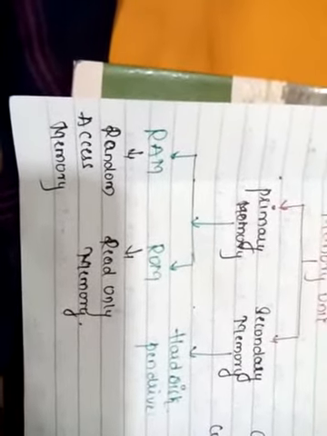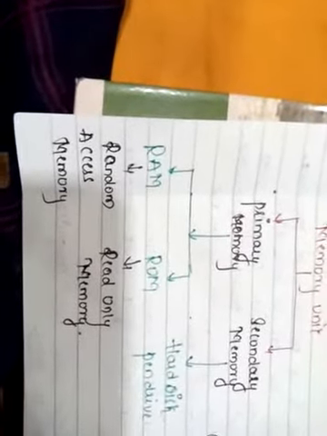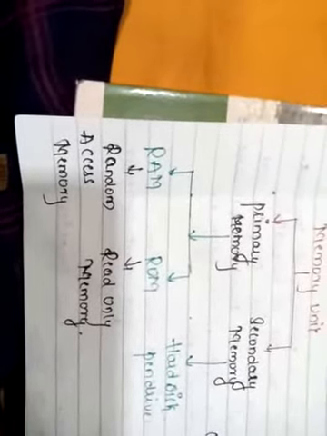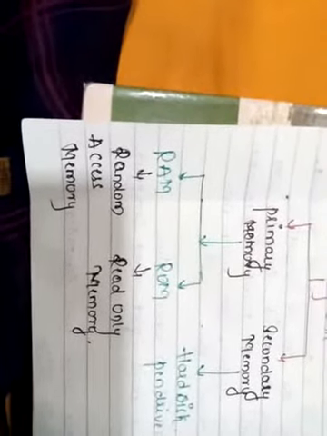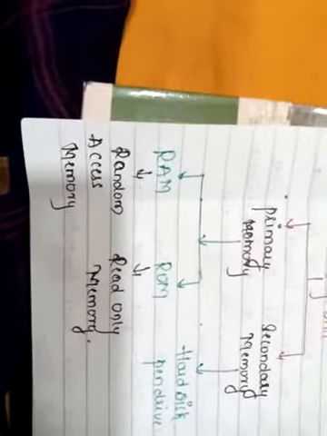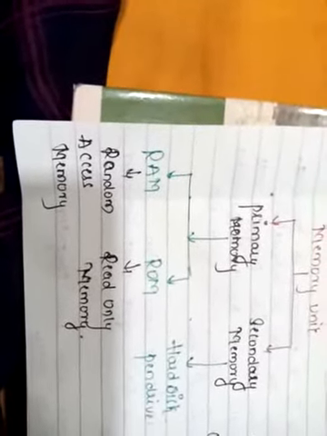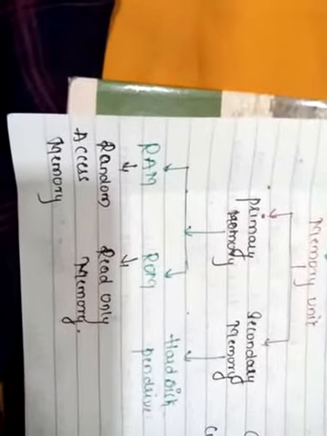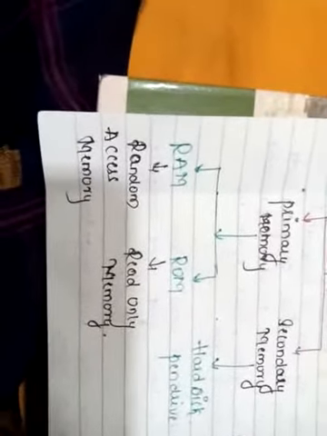Why? Because ROM is a read-only memory, and the content of the ROM will be decided by the manufacturers. What is present in this ROM? This ROM contains the software related to the system, the software needed for the execution of all these hardware devices. Such software is stored in the ROM. That is, software needed for the smooth running of the computer is present in the ROM.